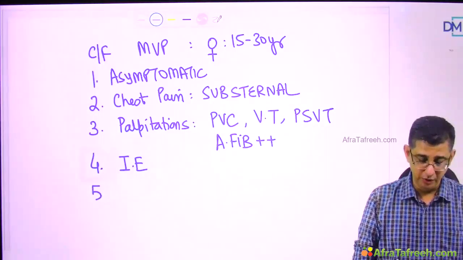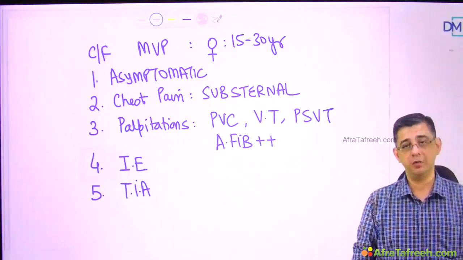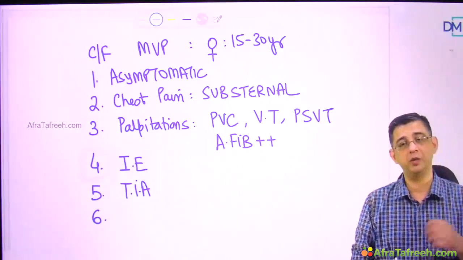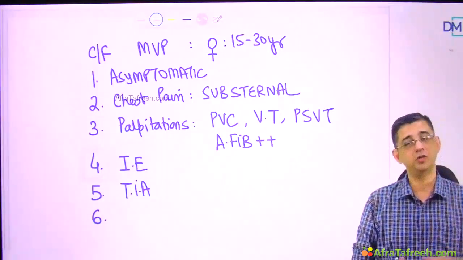In fact, there's a possibility that the vegetations might even go to the brain. So transient ischemic attack has also been reported in the literature for these patients. That is because of the platelet plug or the fibrin deposits that occur on the heart valves of the patient, and they can embolize.